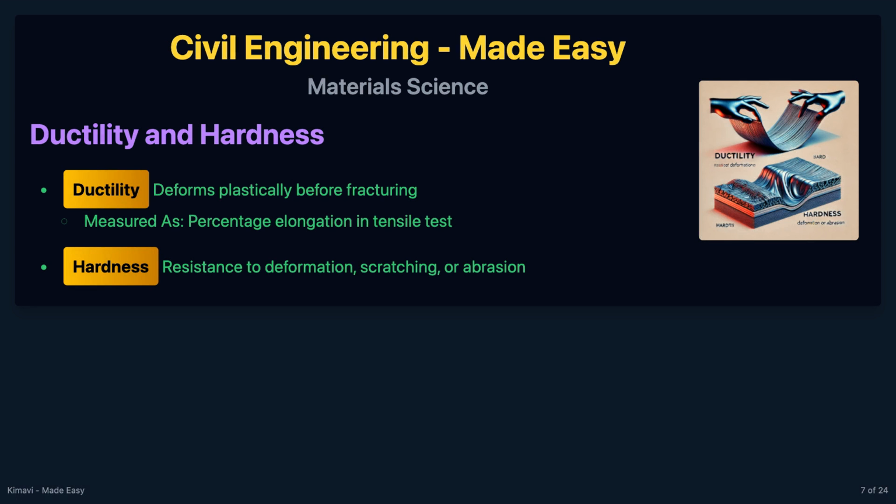Ductility is the ability of a material to deform plastically before fracturing. It is often measured by the percentage elongation or reduction in area during a tensile test. Hardness is the resistance of a material to deformation, particularly permanent deformation, scratching, cutting, or abrasion.